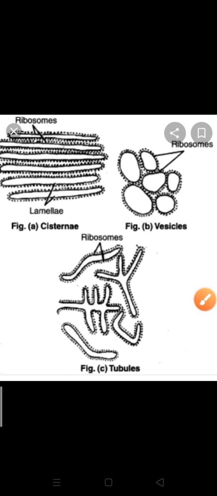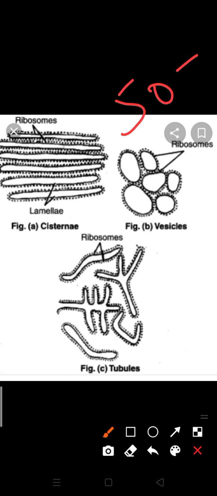The second part of endoplasmic reticulum is the vesicles. You can see vesicles are spherical in shape and their diameter is 50 to 500 micrometer.